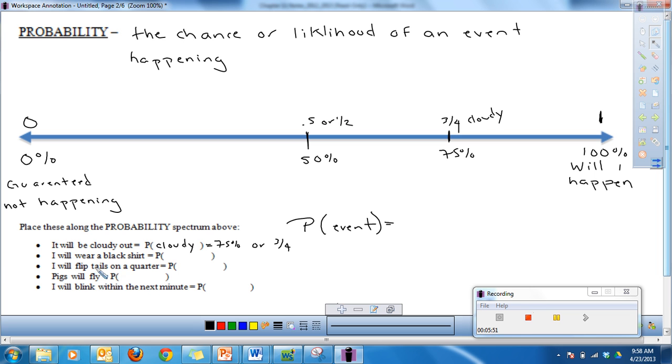What's the probability I will wear a black shirt? Now, that could be all sorts of probabilities, right? Because maybe you only have a black and a white shirt.